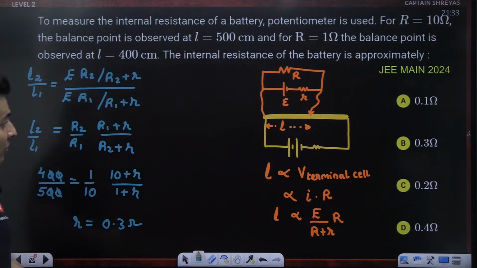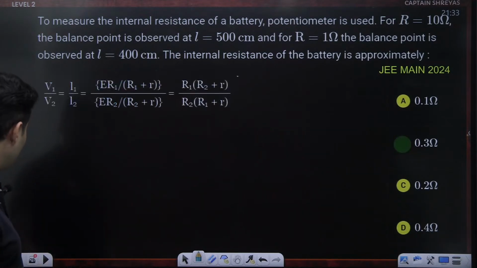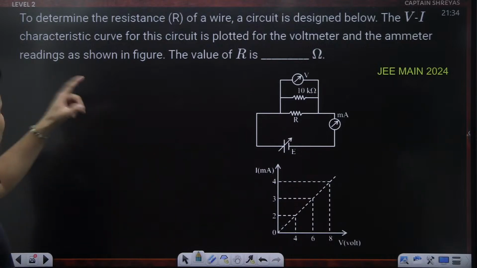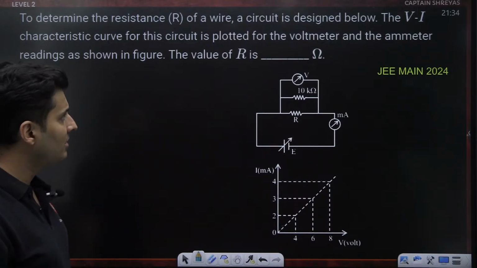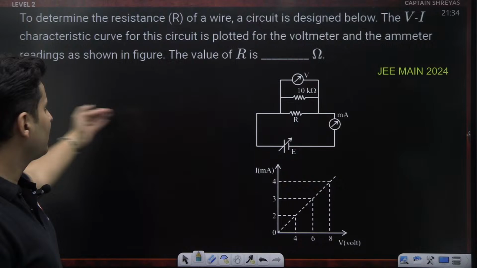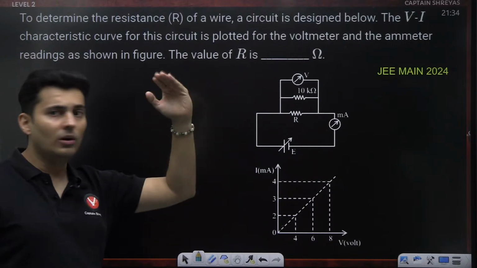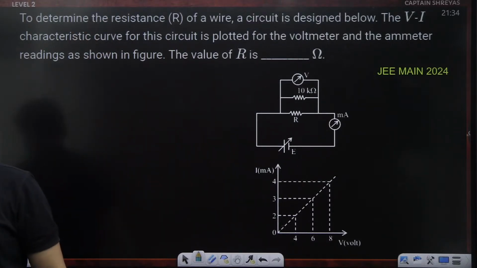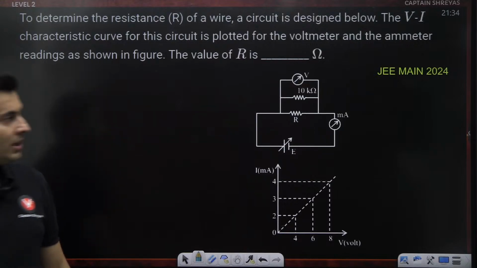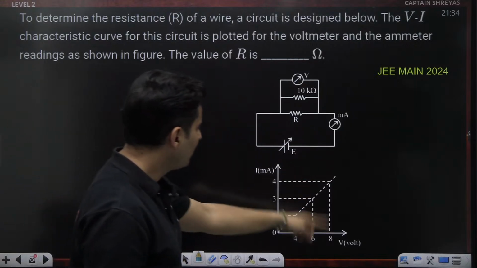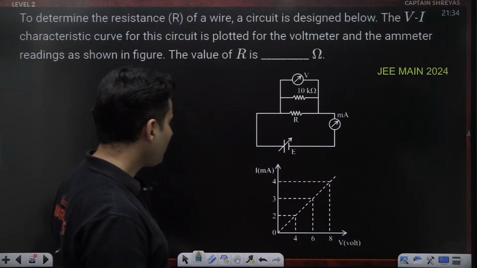Okay, moving on to the next question coming up on your screen. And here it is. To determine the resistance of a wire, a circuit is designed. The voltage-current characteristics are plotted. Find the value of the resistance for this particular circuit. Okay, what do we do in this particular scenario? Look at this particular graph.